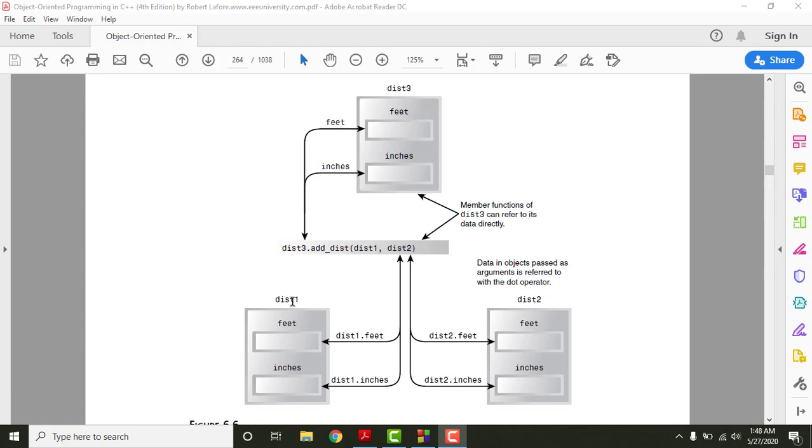So distance 1 we have taken from the user with the help of the getDistance function in our main program. And distance 2 we have initialized with the help of the two argument constructor to a specified value here, and both these objects are given as arguments to this function, and the result is stored in distance 3, because this function has access to this object, and hence the values for feet and inches are stored in the respective data members here. This is what this illustration is explaining.